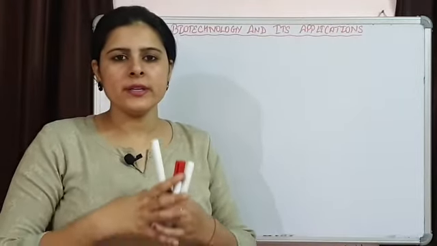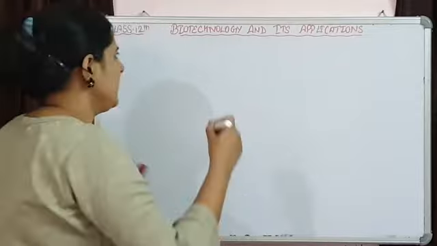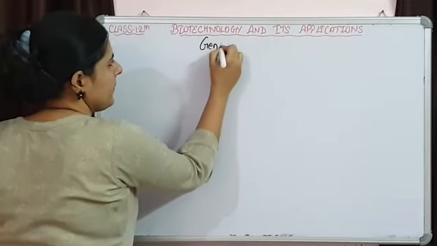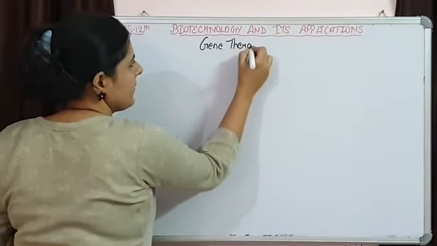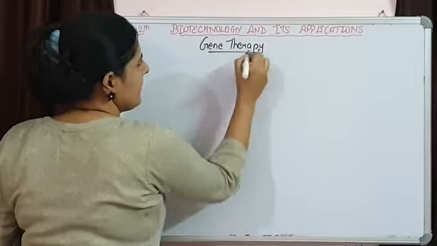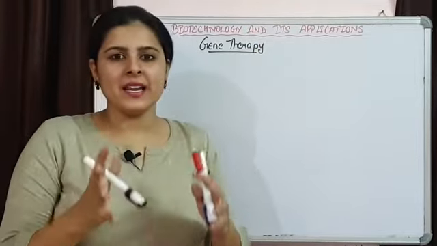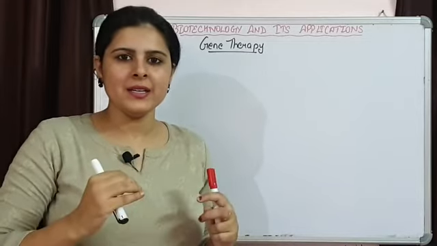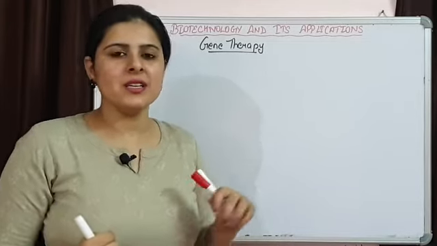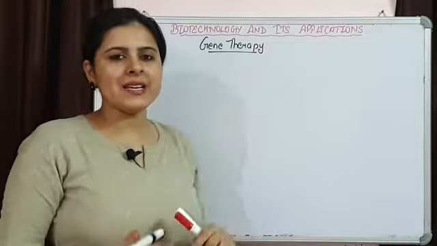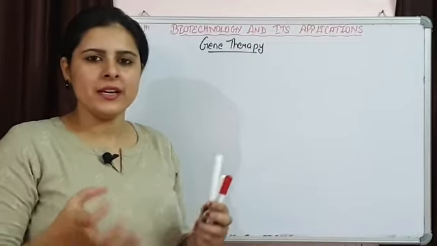The most important and the first one is gene therapy. What does this gene therapy mean? It is a correction therapy. It is a technique in which correction is done in genes. Obviously, correction is done in defective genes.